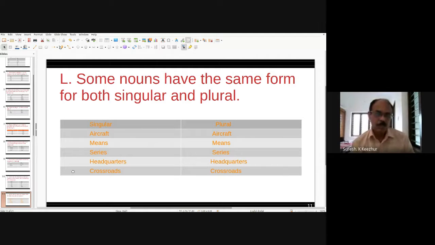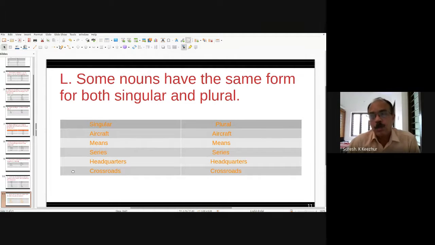Headquarters: there is no headquarter, only headquarters. Delhi is the headquarters of India, not headquarter. Bangalore is the headquarters of the company. Headquarters is the only form, and it is used in singular and plural.